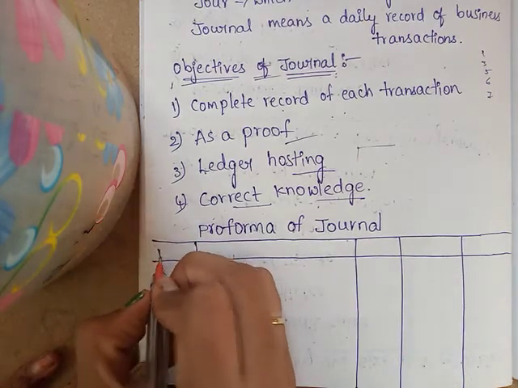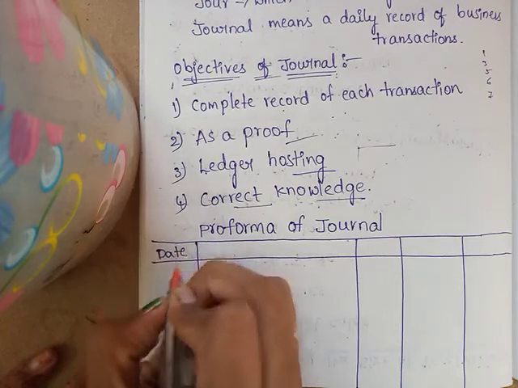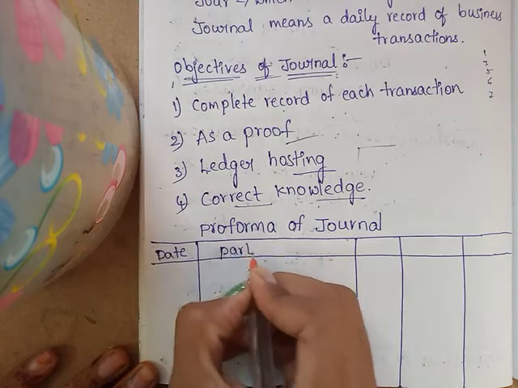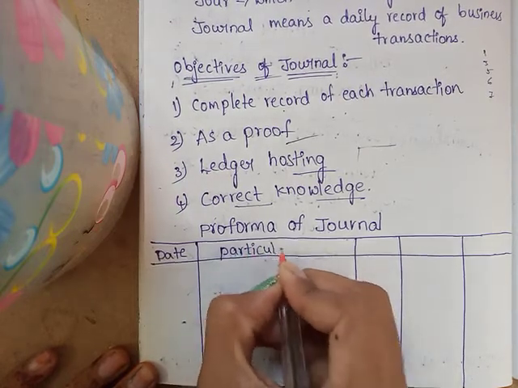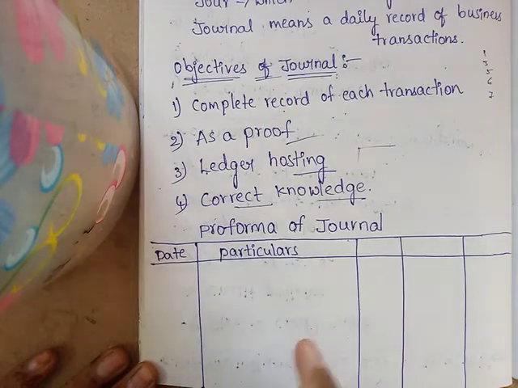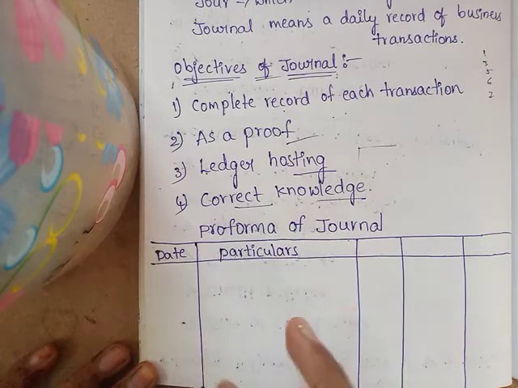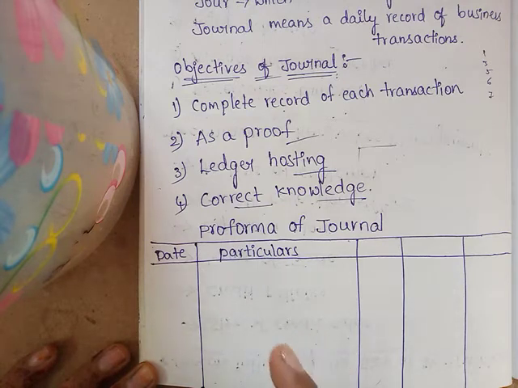The first one is date. You have to write the date here. Next, particulars. Under this particulars column, two aspects of the transaction will be there, that is, the debtor recorded and the creditor recorded in the first two lines. The debit aspect is written in the first line with 'Dr.' at the end of the column, and the second line starts with 'To', and the credit aspect is written in this line.